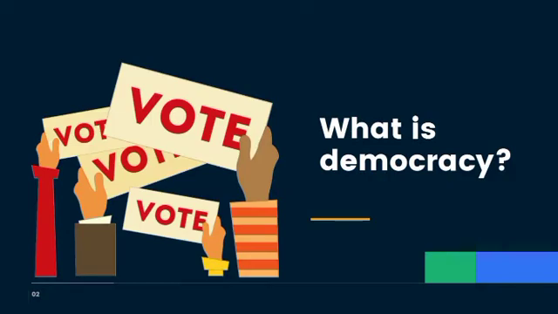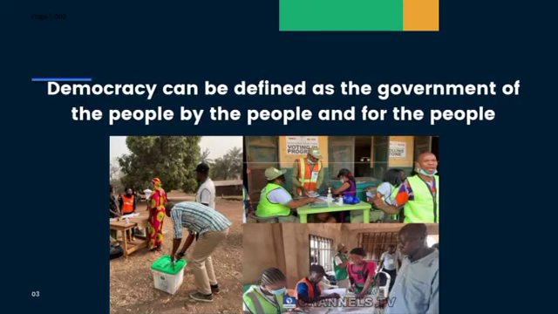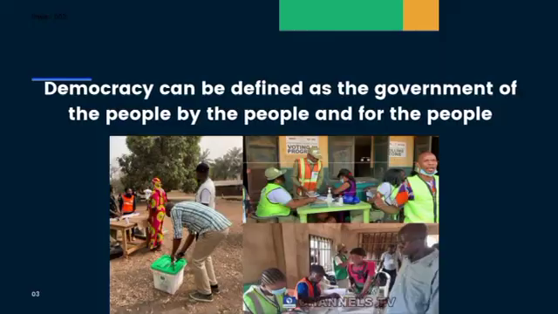Now, what is democracy? Democracy as a system of government in Nigeria started in the year 1999 when Nigeria transitioned from military rule into democratic rule. Abraham Lincoln defined democracy as the government of the people, by the people, and for the people. The word comes from the Greek word which means rule by the people.